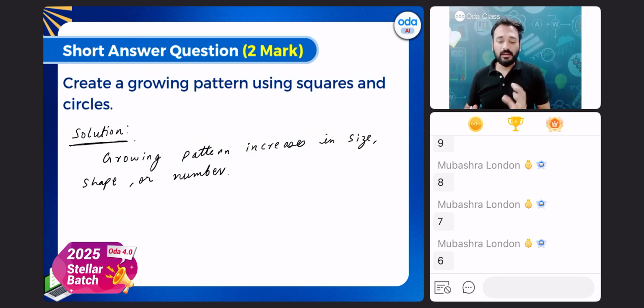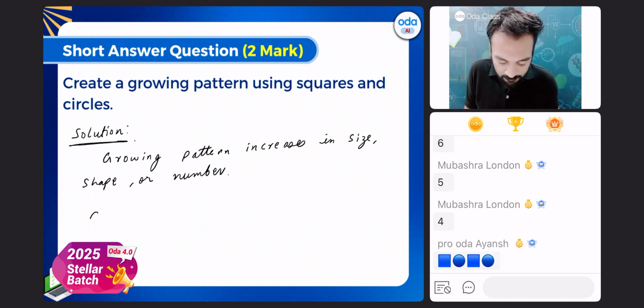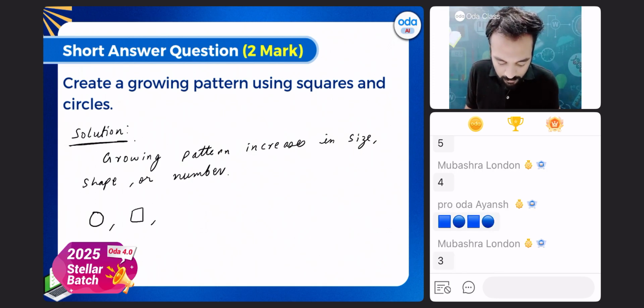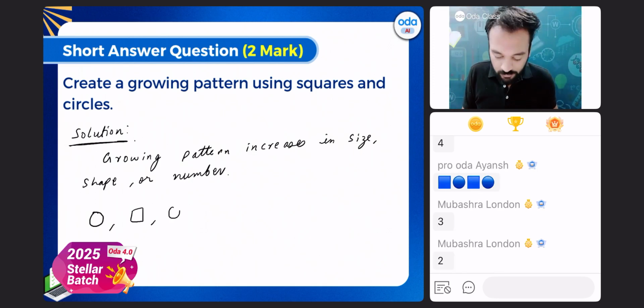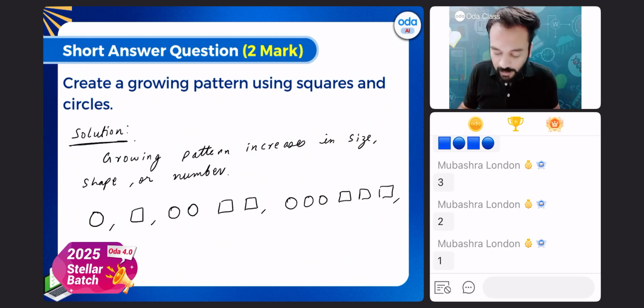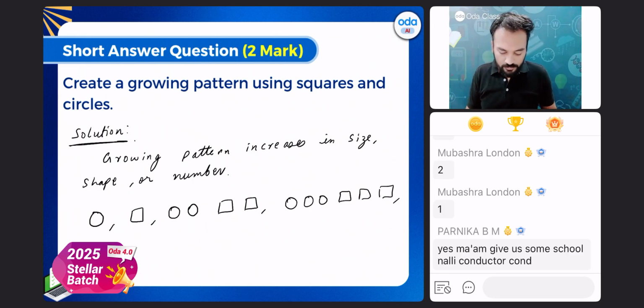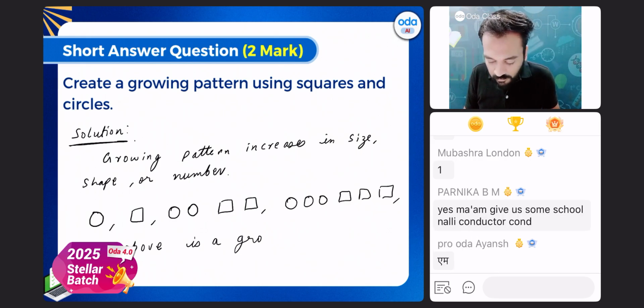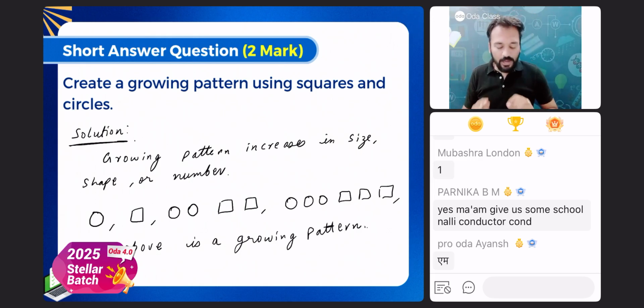Let's use circles and squares to make growing pattern. How will we make growing pattern? First, I will make one circle, then one square. Then I will make two circles, two squares. Then I'll make three circles, three squares. After this, four circles, four squares. The above is a growing pattern. Both circle and square is growing. If you get a question like this, you can solve it in this way.